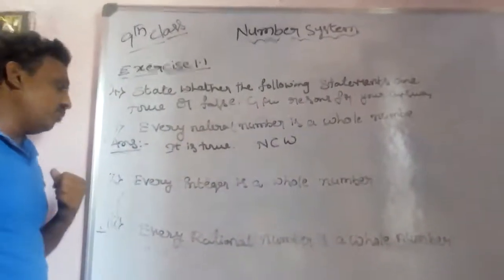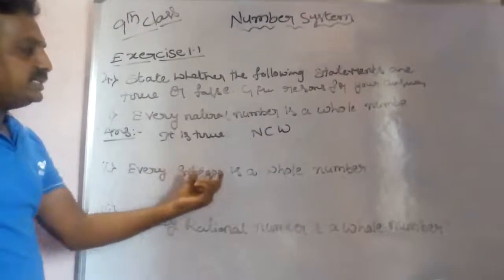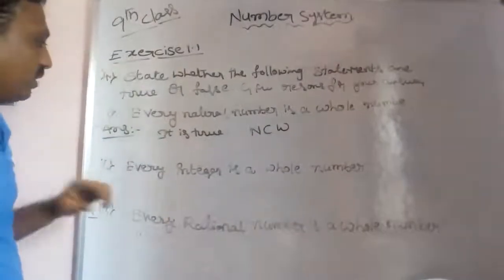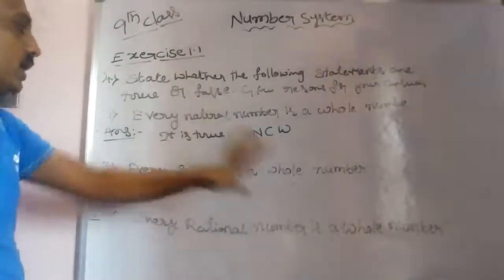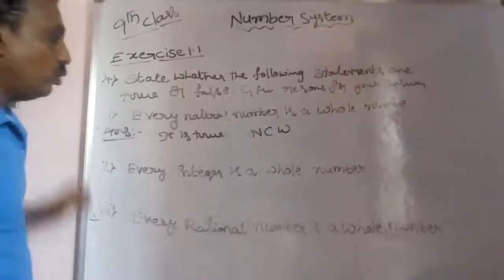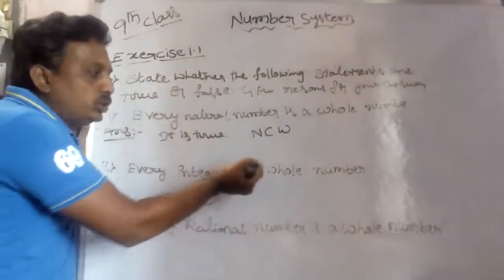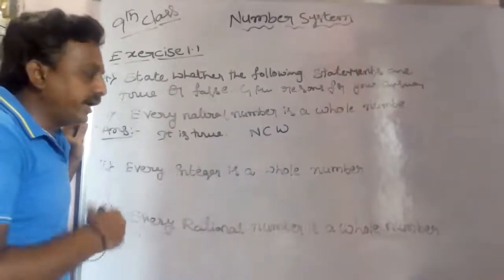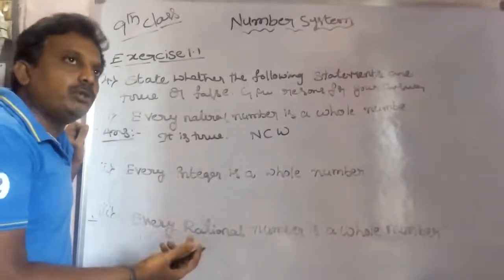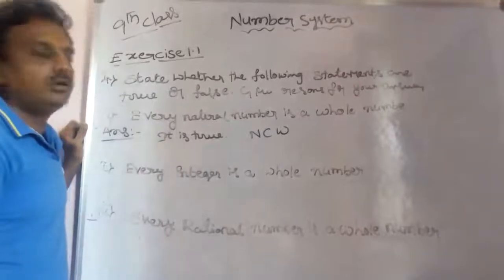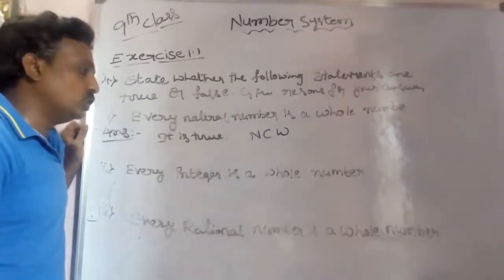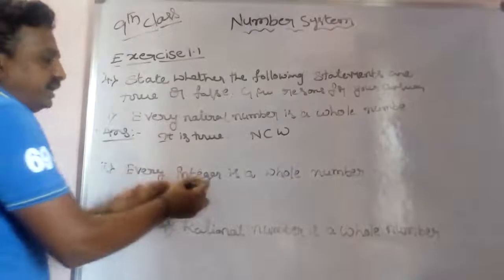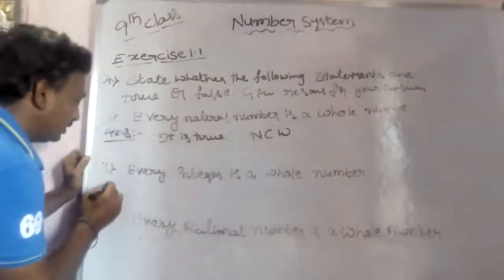See, second one: every integer is a whole number. Is every integer a whole number or not? Whole numbers start from 0. Here, integers means, as we already know, negative numbers and positive numbers including 0. We know that. But every integer is not a whole number. So it is false.